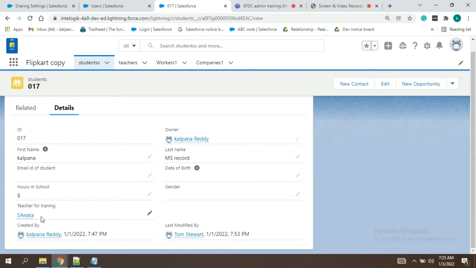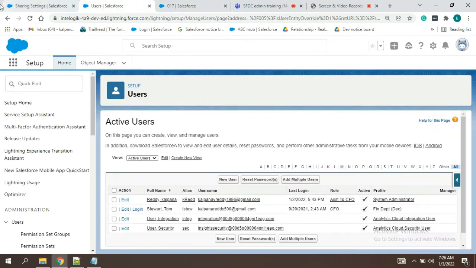We wanted to share the records of Kalpana only if the teacher of training is Sonata. If that point is matched, then only we share the records, else we should not share. This is the requirement. Able to get it, guys?